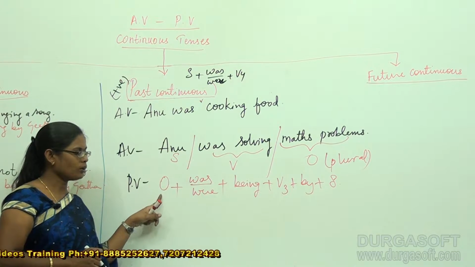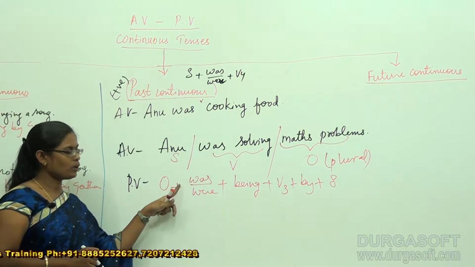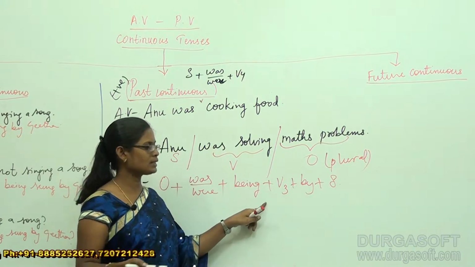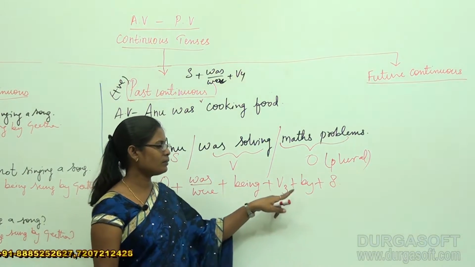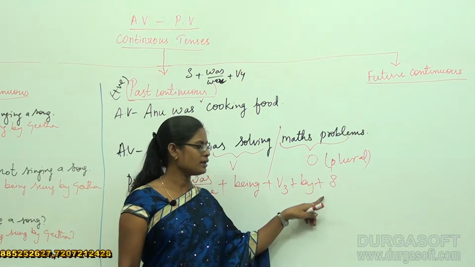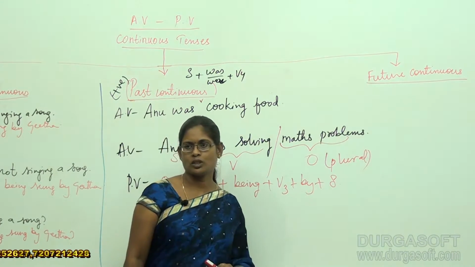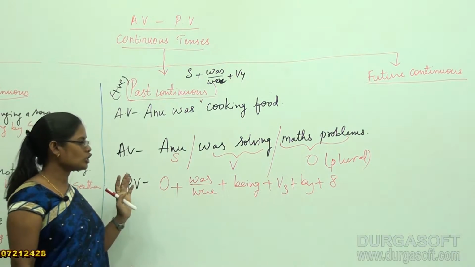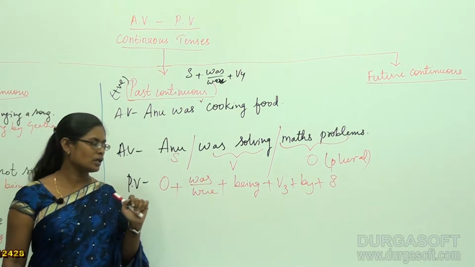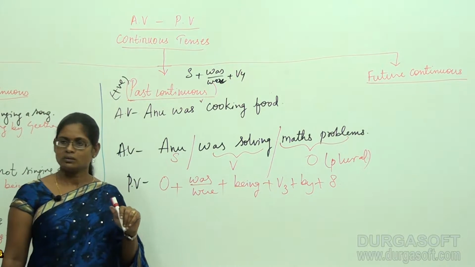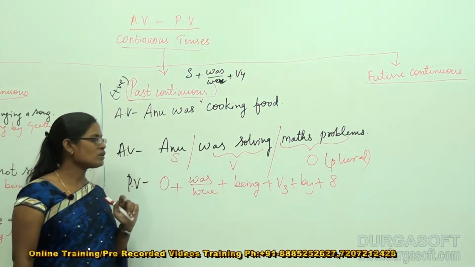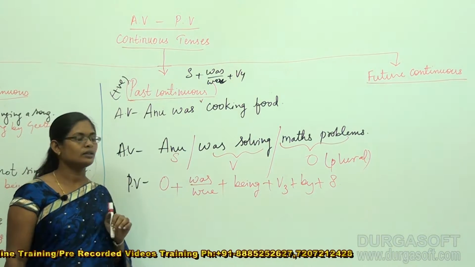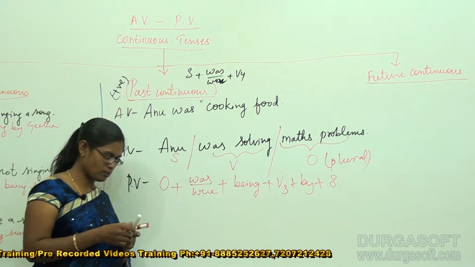So the structure is object plus was or were plus being plus V3 plus by plus subject. Alright, now I am going to substitute the respective words in the structure places. In place of object, what is supposed to be placed here? Very good, it's maths problems.